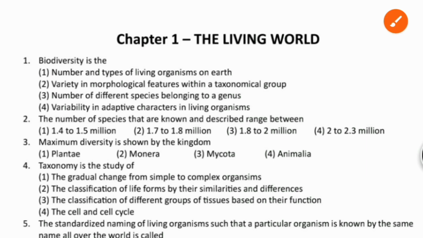When it comes to the second option, variety in morphological features within a taxonomical group, this is not biodiversity, but a variety of life forms. And the third option, number of different species belonging to a genus, is also not biodiversity, we call it a genus. So when it comes to the second question, the number of species that are known and described ranges between. So there is a range between the species.